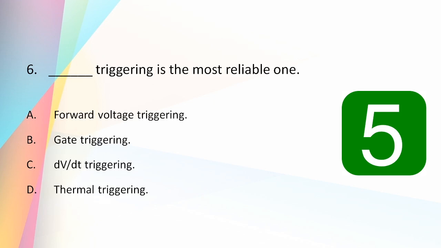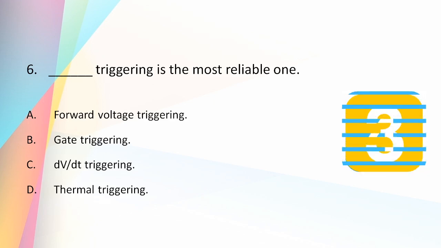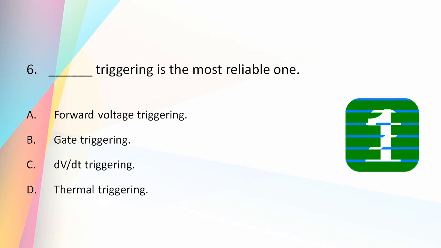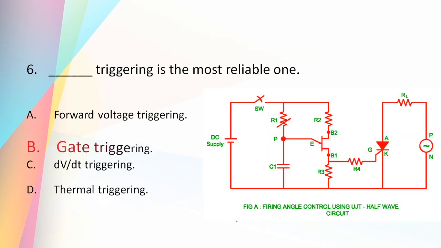Which triggering is the most reliable one? Forward voltage triggering, gate triggering, dV by dt triggering, thermal triggering. And the answer here is gate triggering. The gate triggering process is the most reliable as the junction temperature does not rise above the value.